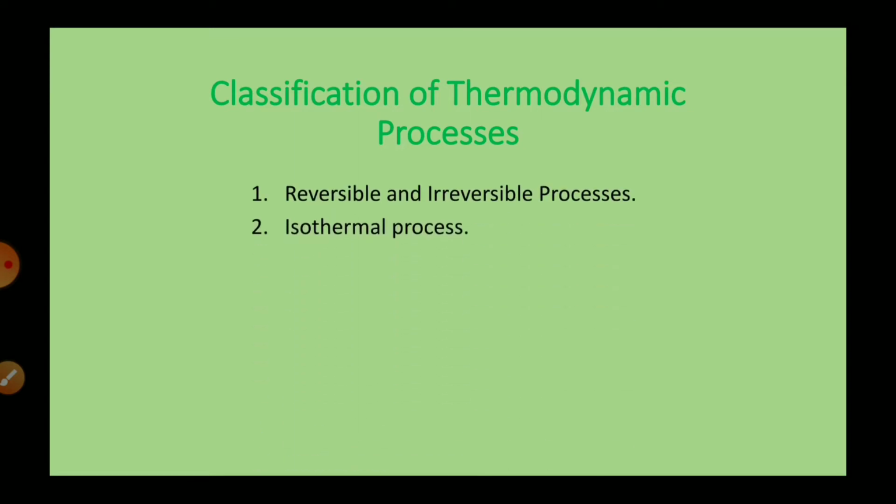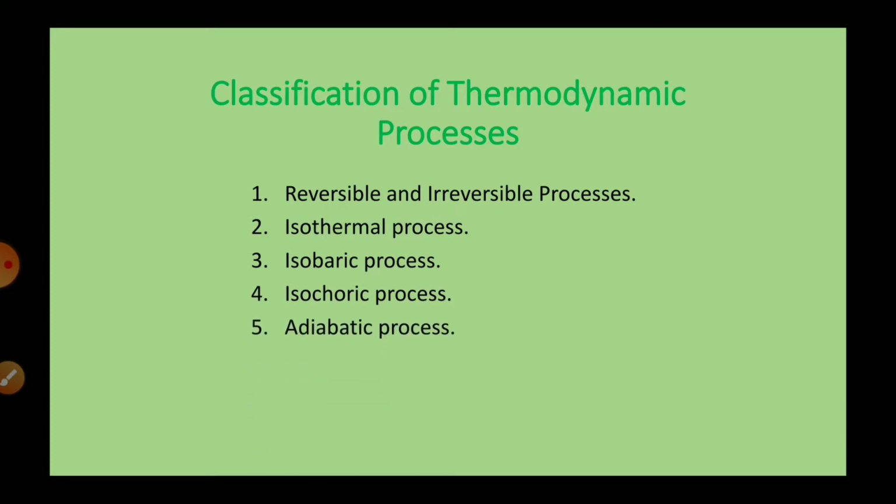So, classification of thermodynamic processes. Let us see them. So first process is reversible and irreversible process. Second one is isothermal process. Third one is isobaric process. Fourth one isochoric process. Fifth one adiabatic process. Sixth is cyclic process. Seventh one is free expansion. We have to study all these topics in detail.